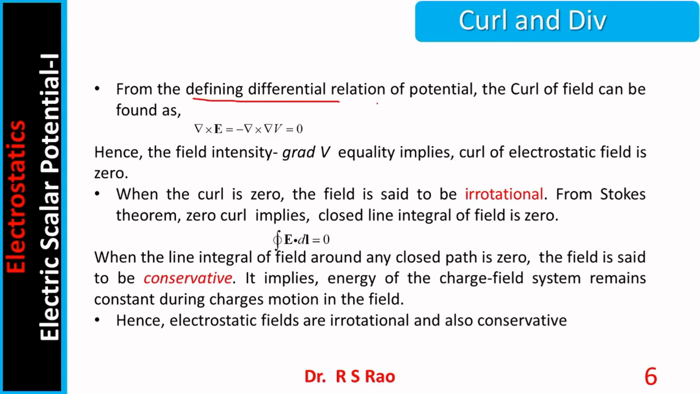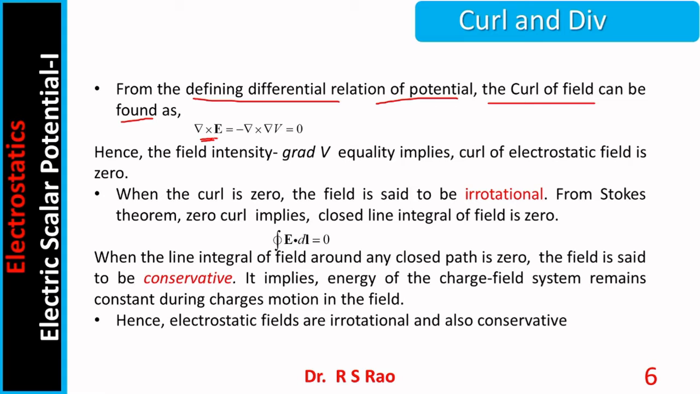From the defining differential relation of potential, the curl of the field can be found. Curl, what is del cross E? It has been told by Helmholtz, who says that fields are completely definable by two of their aspects. What are they? One is curl, another is divergence. So curl and divergence are quite important aspects pertaining to fields, because they give complete information. There is nothing that is not given by these two.